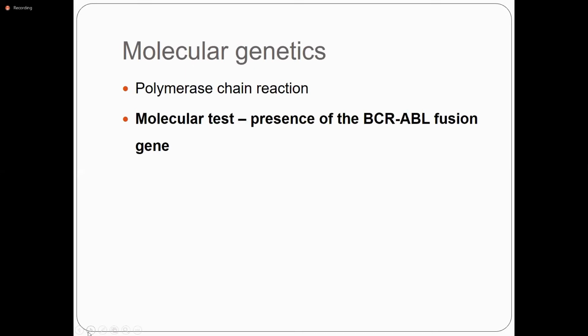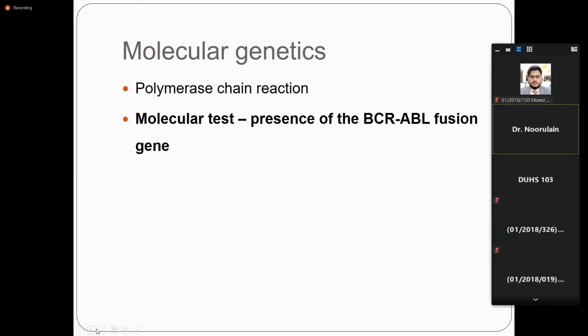You must check the molecular test for the presence of the BCR-ABL fusion gene to see the copies of the BCR-ABL gene at diagnosis. So it is helpful to see the response to treatment during the disease course. When a CML patient comes to you, you should take the history and examination, advise the CBC, the bone marrow biopsy, the cytogenetics to see the Philadelphia chromosome, and the polymerase chain reaction to see the presence of the BCR-ABL fusion gene, either quantitative or qualitative.